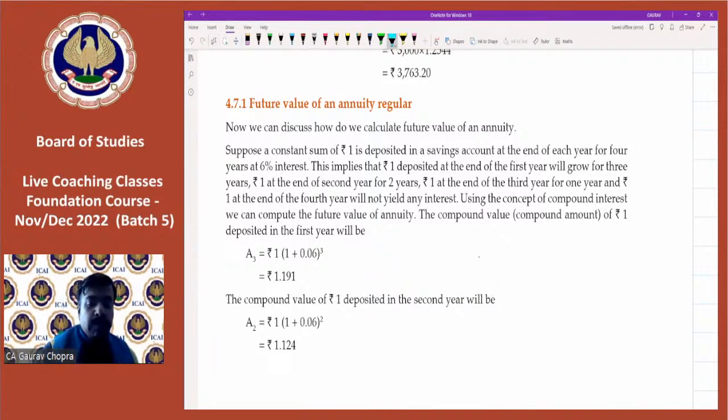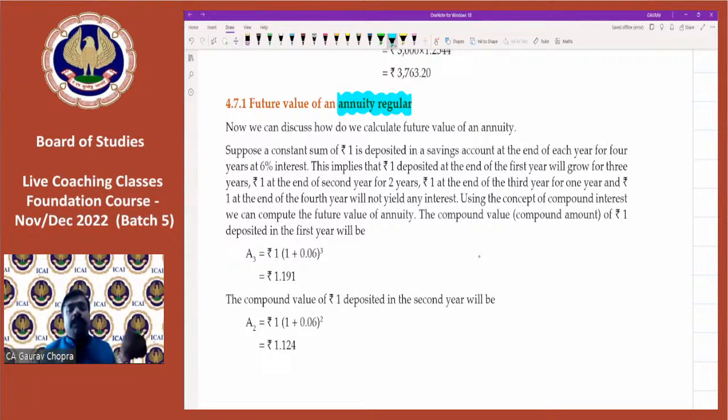Now, first of all, we are talking about annuity regular. Annuity regular means payment will be made at the end of year, at the end of month. All right. Let's say I have taken a loan today. If I have taken a loan today, so I will pay my first installment at the end of 1 month, second installment at the end of second month, then at the end of third month, and so on.